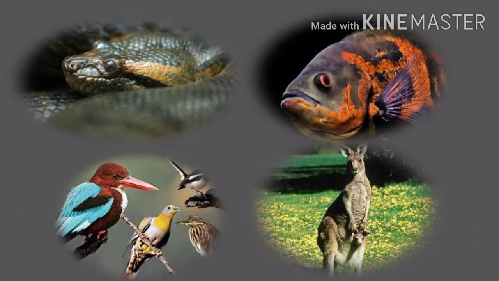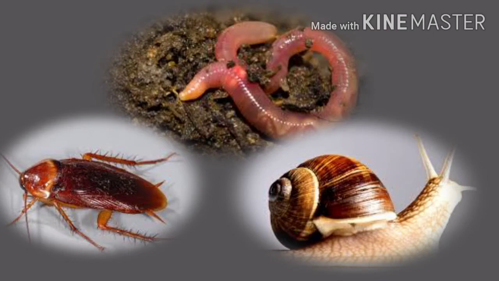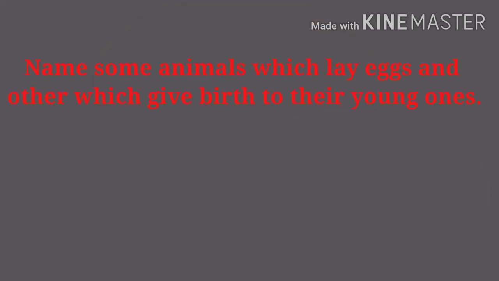Snakes, birds, fish, and kangaroos, as also humans, are vertebrate animals. Animals such as snails, cockroaches, earthworms do not have a vertebral column and therefore they are invertebrate animals.